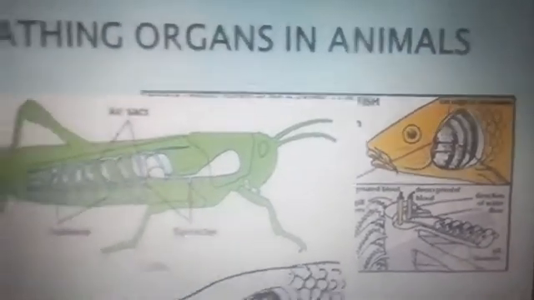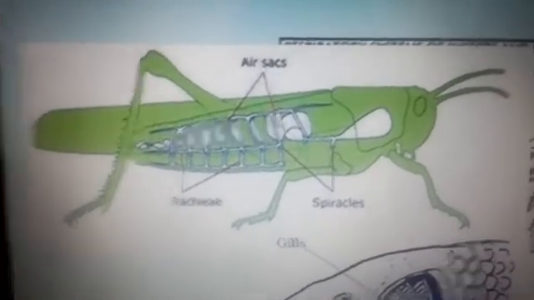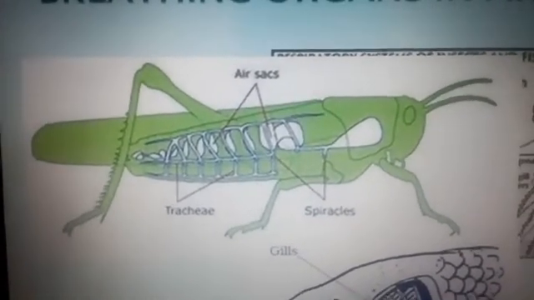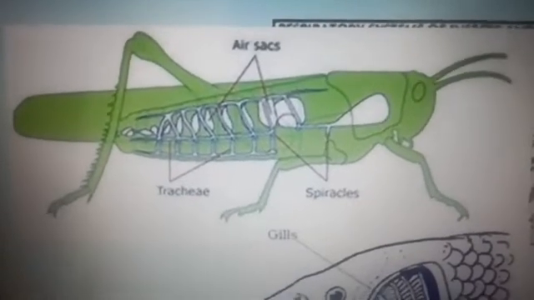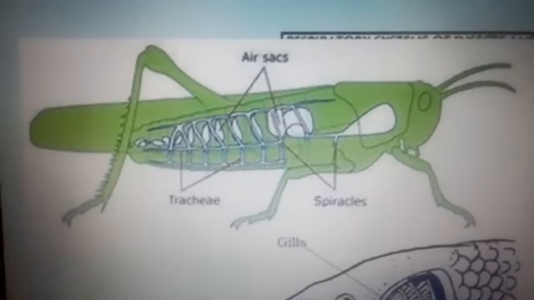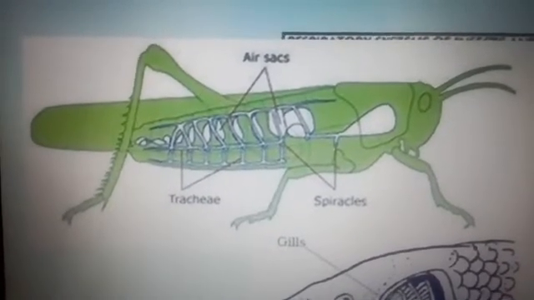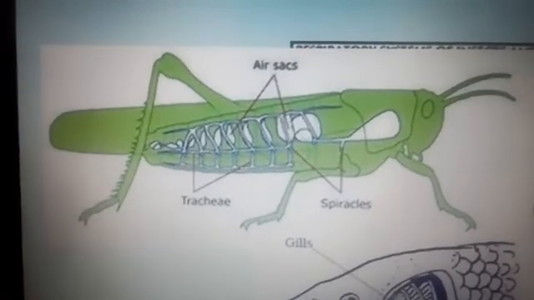Now next, we are going to see about an insect. Now can you recognize this insect? Yes, grasshopper. There are tiny pores called spiracles which help the insect to breathe. The spiracles take in oxygen which helps for breathing.